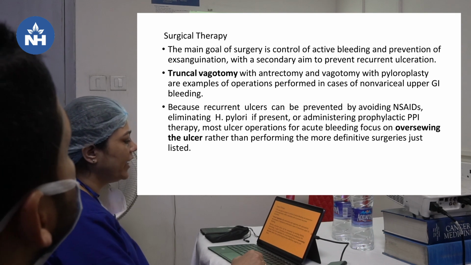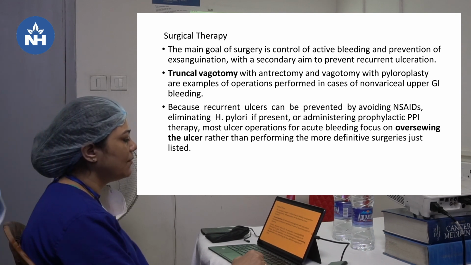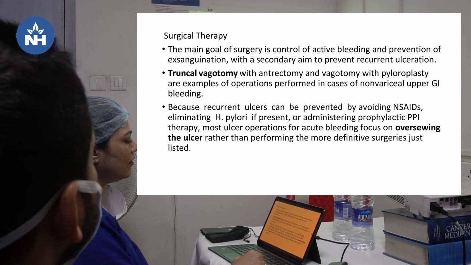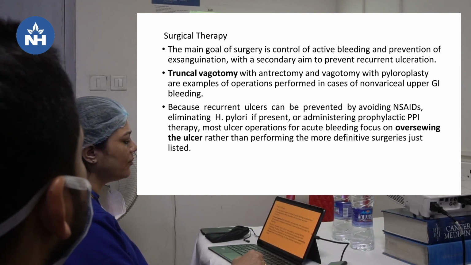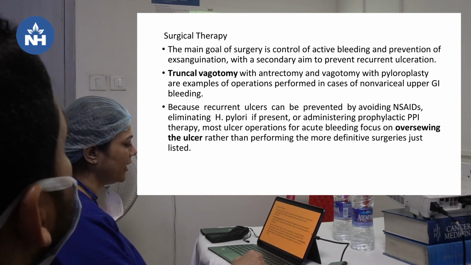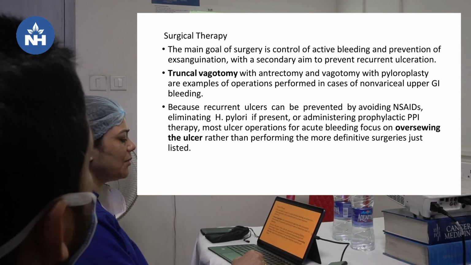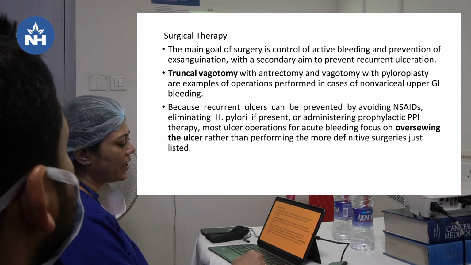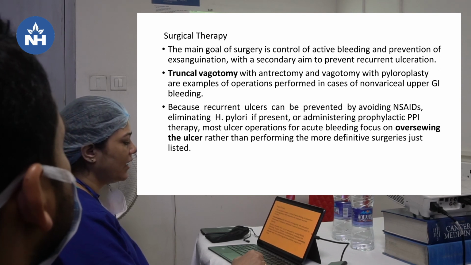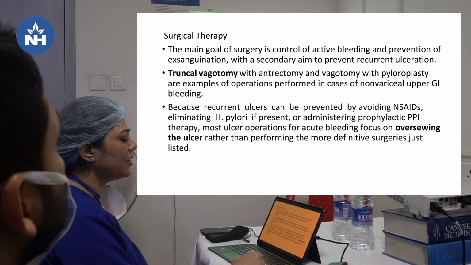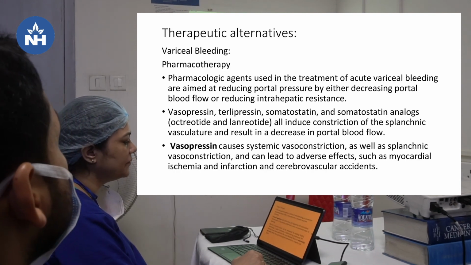Surgical therapy: the main goal of surgery is control of active bleeding and prevention of exsanguination, with a secondary aim to prevent recurrent ulceration. Truncal vagotomy with antrectomy and vagotomy with pyloroplasty are examples of operations performed in case of non-variceal upper GI bleeding. Because recurrent ulcers can be prevented by avoiding NSAIDs, eliminating H. pylori if present, or administering PPIs, most ulcer operations for acute bleeding focus on oversewing the ulcer rather than performing the more definitive surgeries just listed.